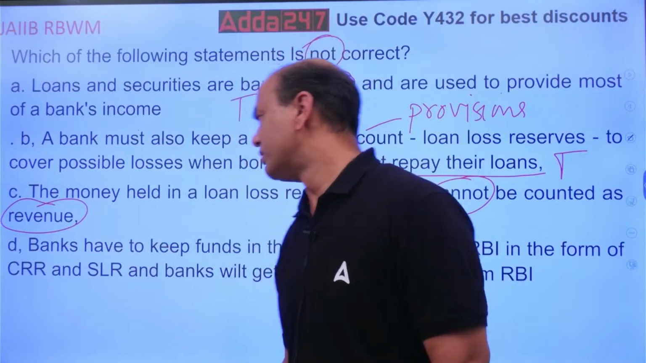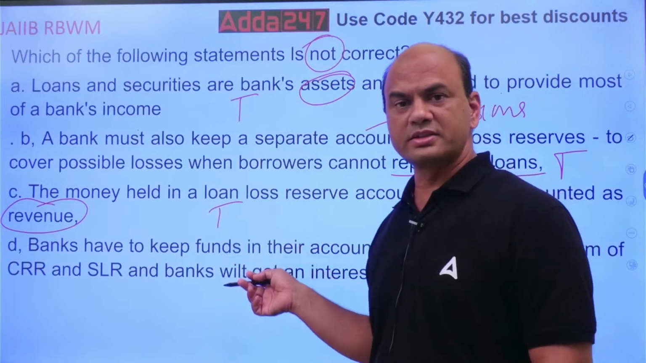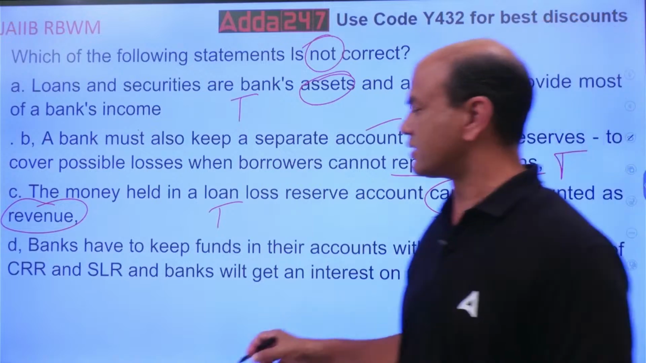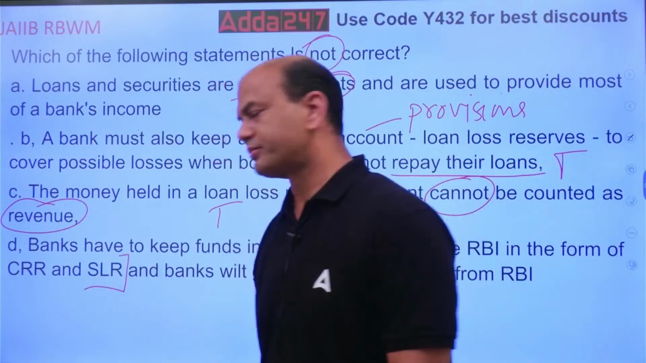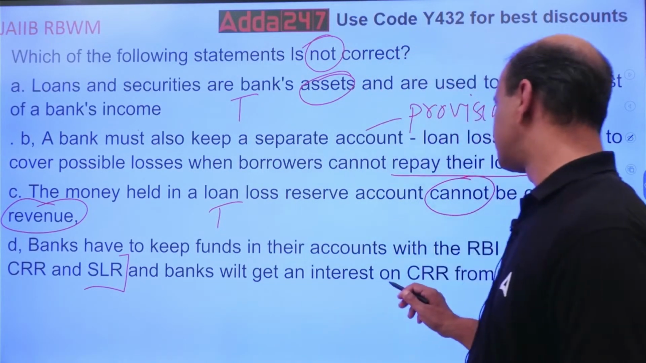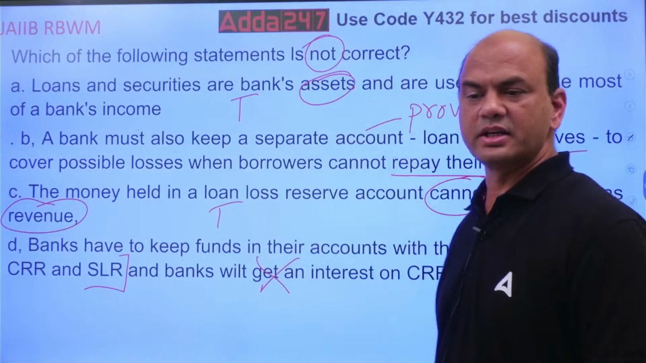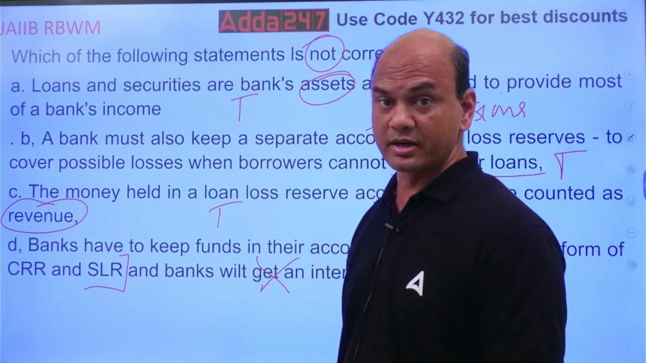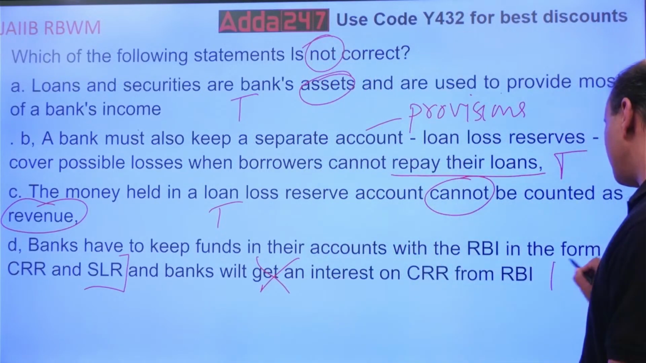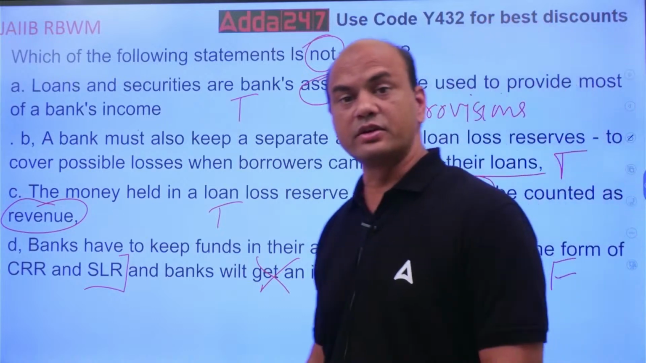Now D, but this is also true. So all are true or what? D is also true, half. Look at this. Banks have to keep the funds in the accounts with RBI in form of CRR and SLR. So this part is true. But what is false? Banks will get interest on CRR from RBI. Banks will never get an interest on CRR from RBI. So that's why this is false, not true. Got it everyone? This is not true.